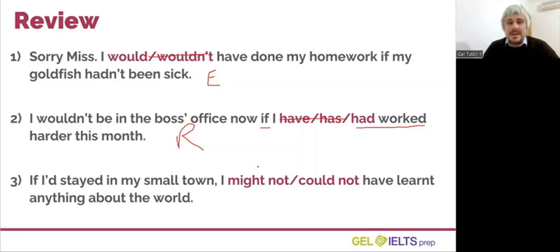The correct answer here is, I might not have learnt anything about the world. It is still possible to learn something about the world, even in the small town, but it's maybe less likely. So the answer here is perhaps wouldn't have done it, and we use the word might. And this is describing a turning point. This person thinks leaving their town was an important time in their life and affected the rest of their life.